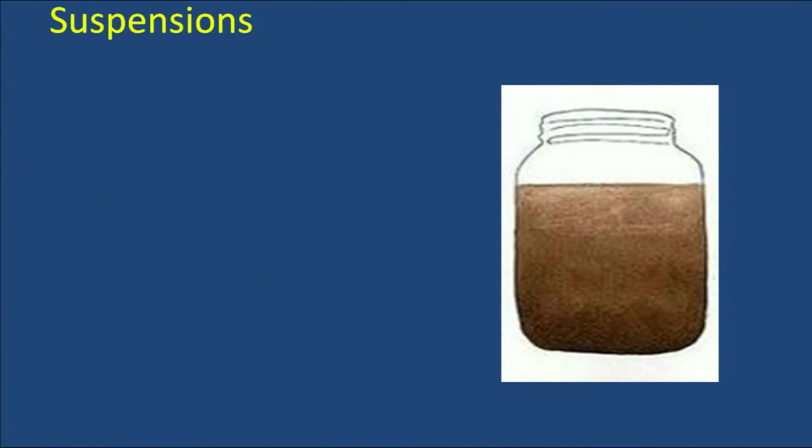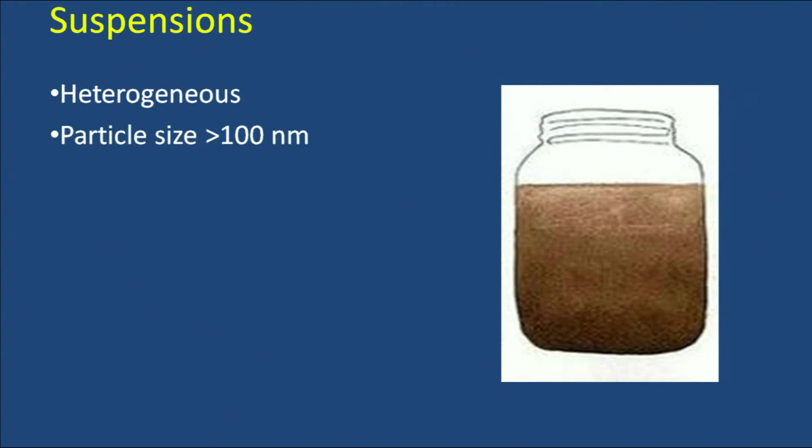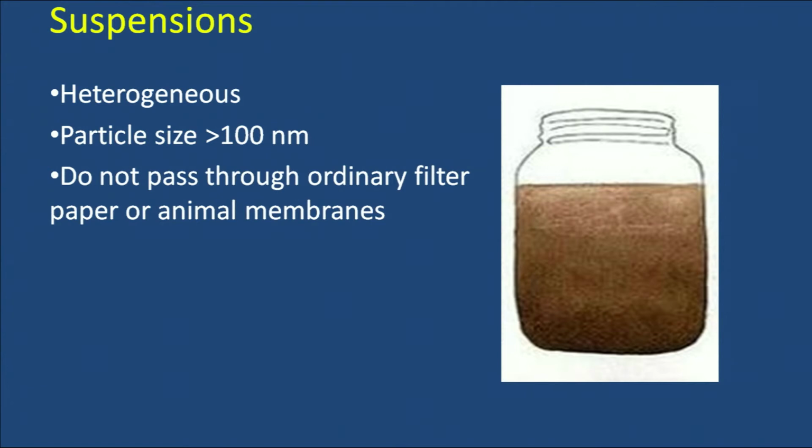So, here you can see some particles suspended in water. You can see the particles, they are gradually settling down at the bottom. The main properties of suspensions are that number 1, they are heterogeneous, composition is not the same throughout. Then particle size is bigger than that of colloids, that means it is bigger than 100 nanometer. Then suspensions do not pass through even ordinary filter paper.